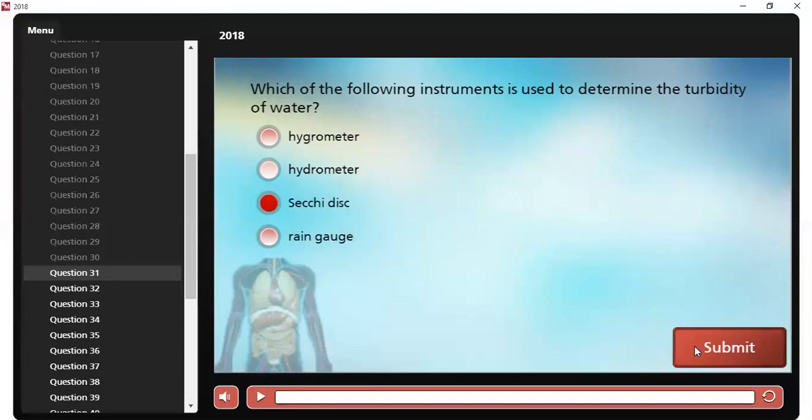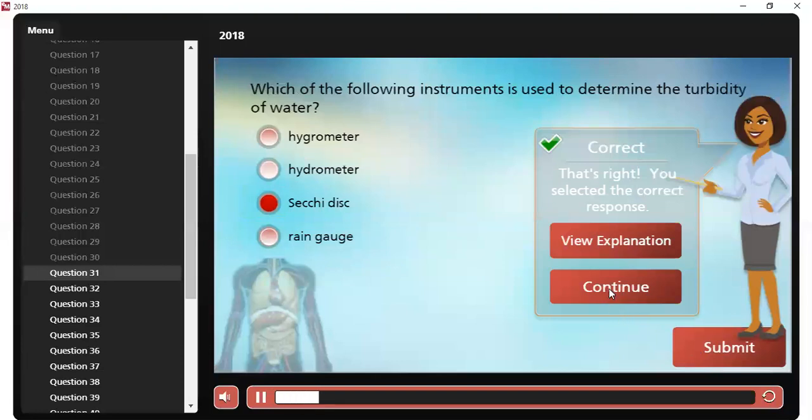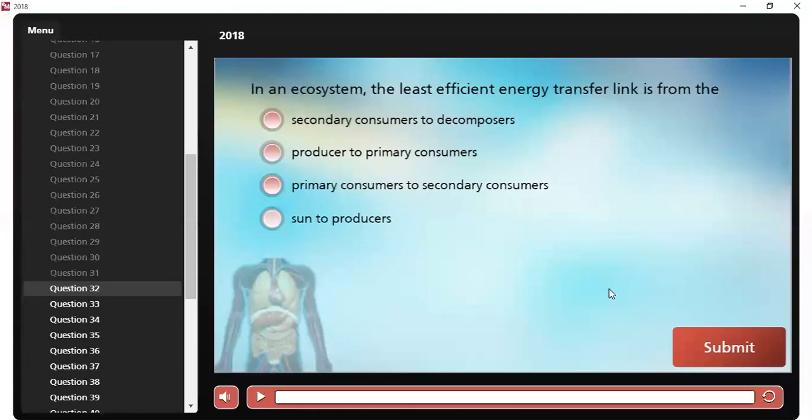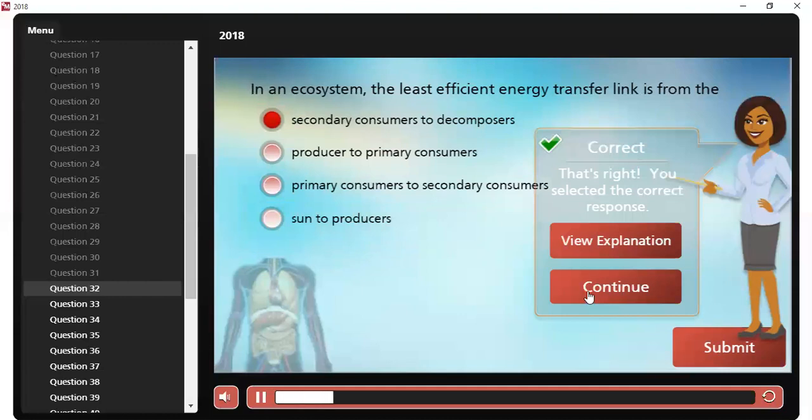Number 32 coming up. In an ecosystem, the least efficient energy transfer link is from the what? Secondary consumers to decomposers. All right, good.